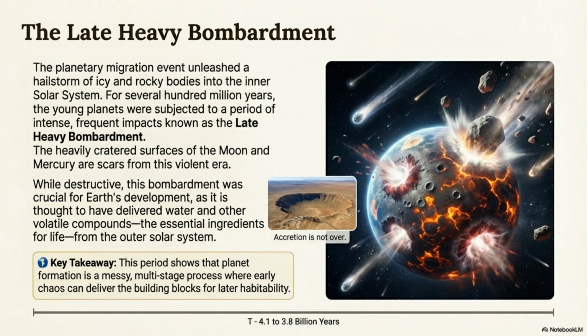The migration event unleashed a period of intense, frequent impacts called the Late Heavy Bombardment. This destructive era was crucial, delivering water and other volatile compounds, the essential ingredients for life, to the inner planets.